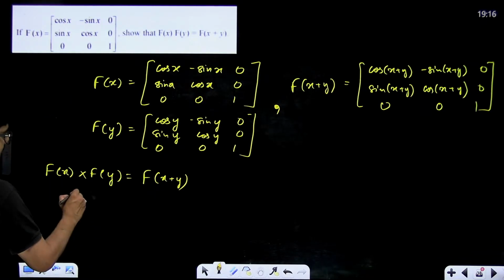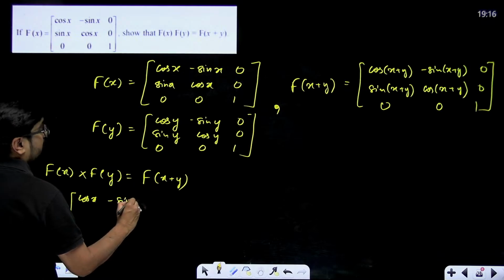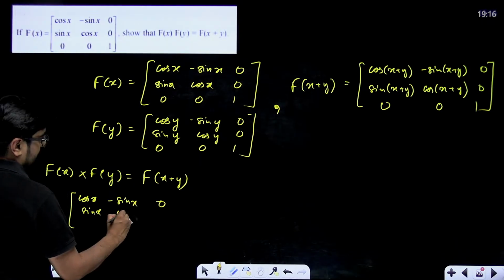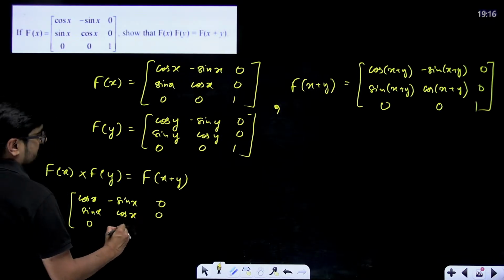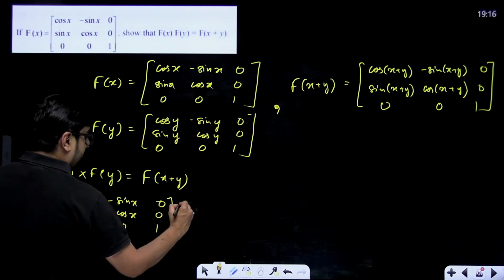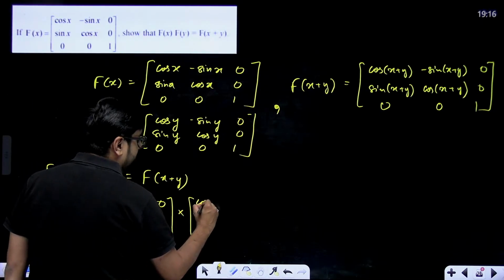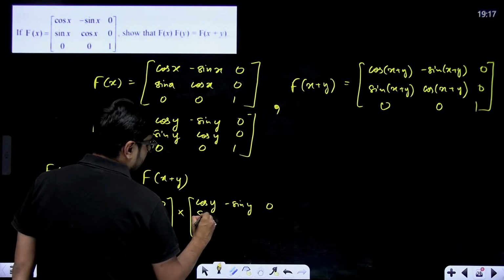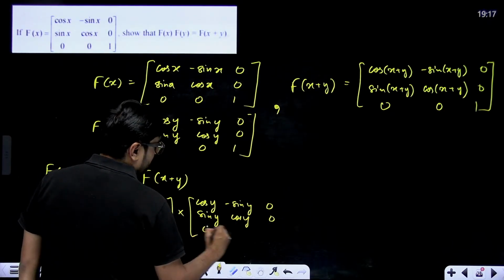F of x, that means this matrix, cos x, minus sin x, 0; sin x, cos x, 0; 0, 0, 1, multiplied with f of y, that is cos y, minus sin y, 0; sin y, cos y, 0; 0, 0, 1.